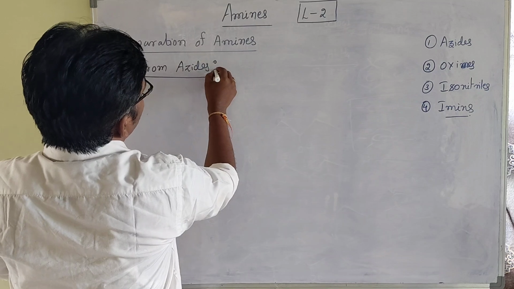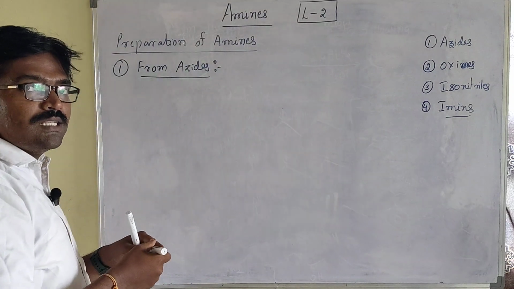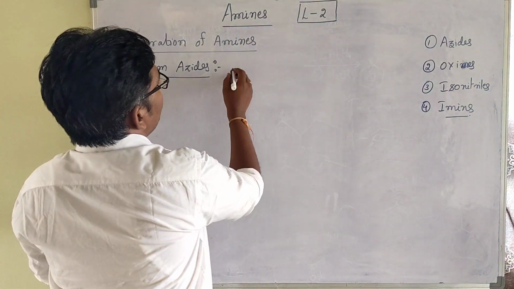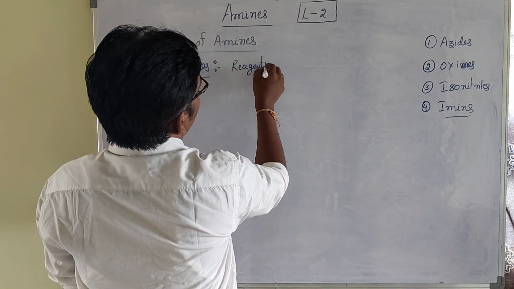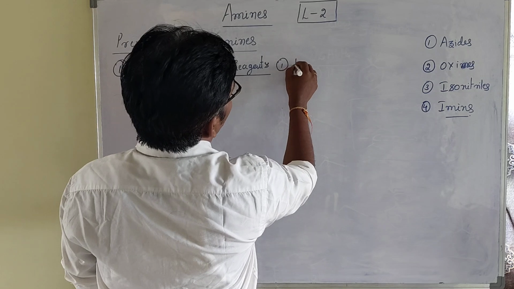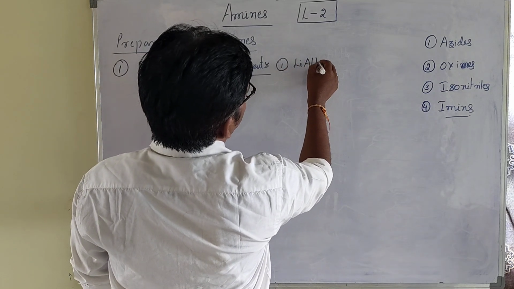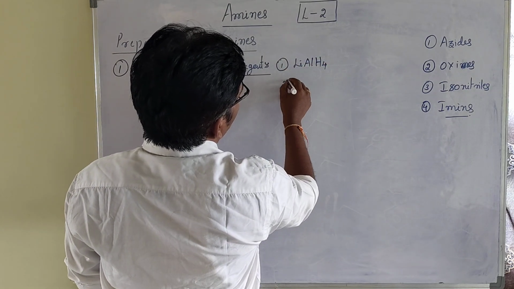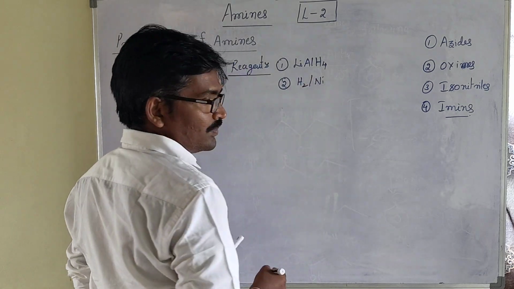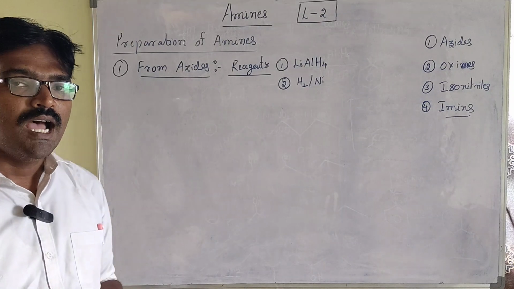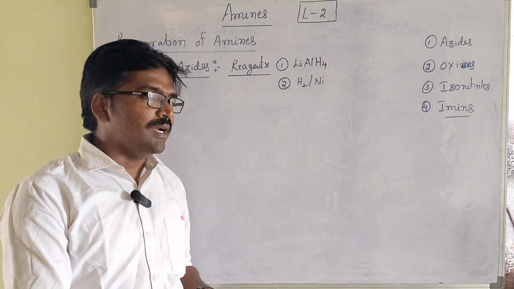So azides can be converted into amines in the presence of reagents such as, one, lithium aluminum hydride, second, hydrogen in the presence of nickel or platinum or palladium. With these two reagents, azide can be converted into amines.